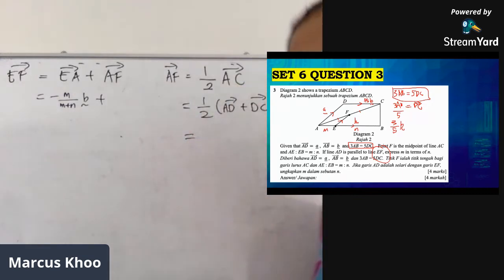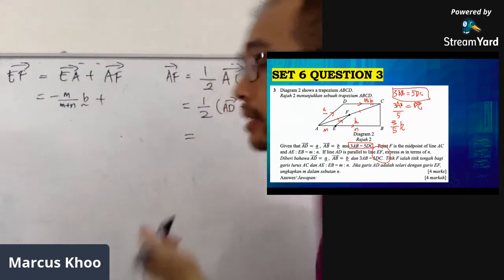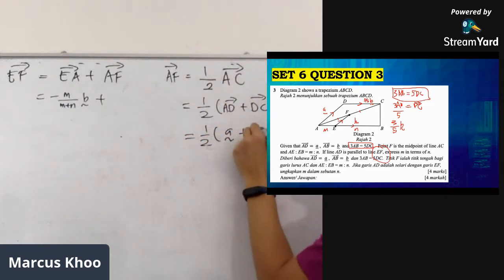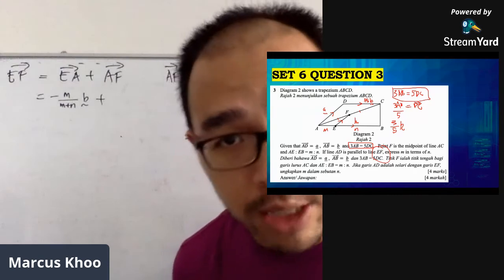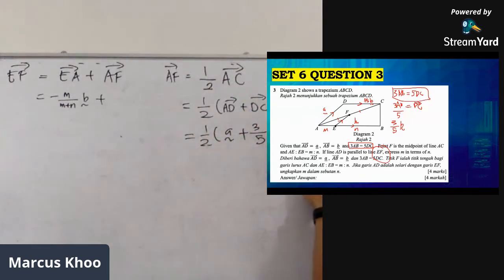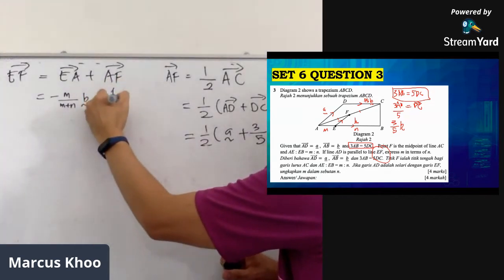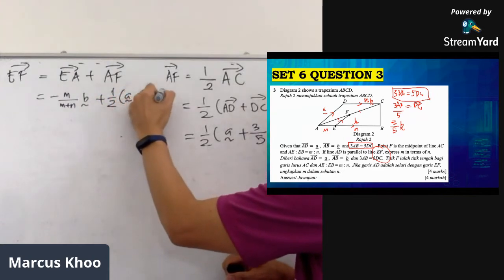You have already been given vector AD, which is vector A. So half of vector A plus DC, which is 3 over 5 B, which we have established much earlier before this. So I'm done, I have this already, so I can put this in here. So half times A plus 3 over 5 B.